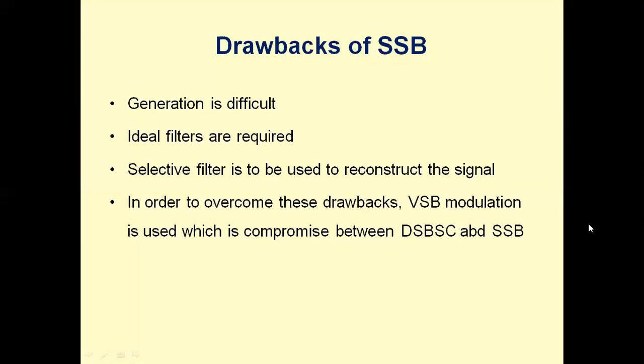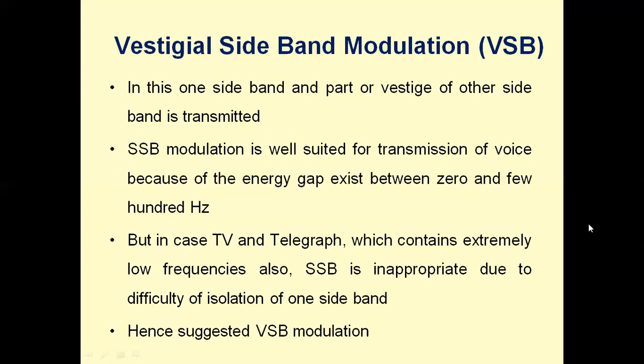If we use a DSBSC modulation scheme, we require more bandwidth. If we use the SSB modulation scheme, we require half of the bandwidth of DSBSC, but the generation of SSB is difficult. Ideal filters are required. Selective filters are to be used at the receiving end. To overcome these drawbacks, we will suggest another modulation scheme known as vestigial sideband modulation.